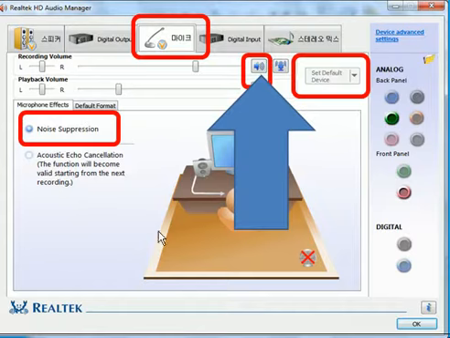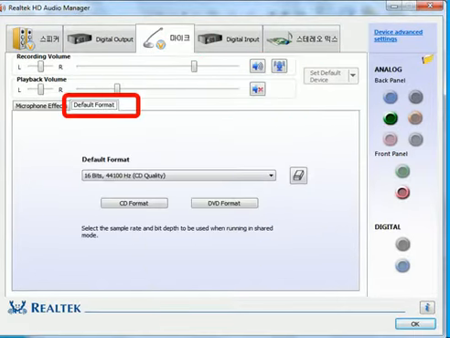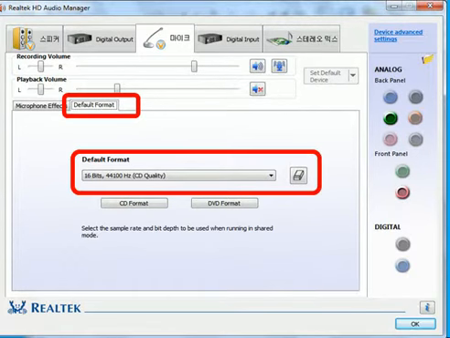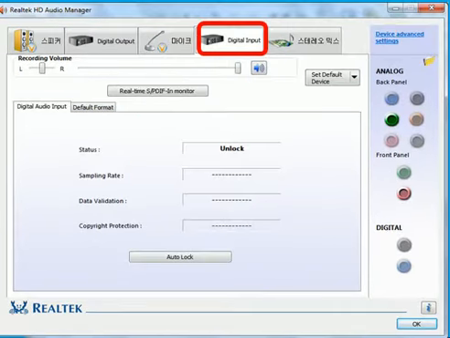And don't hit this guy or your mic's going to go off. If you do, don't fear, it's a toggle key. Hit it again, the mic comes back on. And here's your default format. 16 bits, 44,100 hertz. Set this as the default.